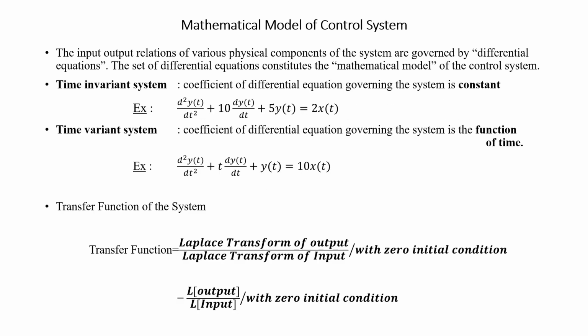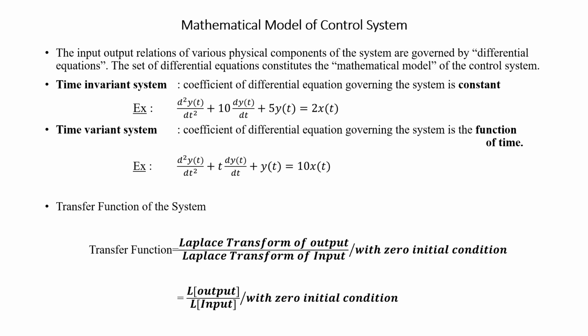First of all, we are going to see what we mean by mathematical model. As I explained already, the control system is a collection of a number of components. Each component has an input as well as an output. The input and outputs are related by means of a mathematical equation called a differential equation, which is the mathematical model of the control system.